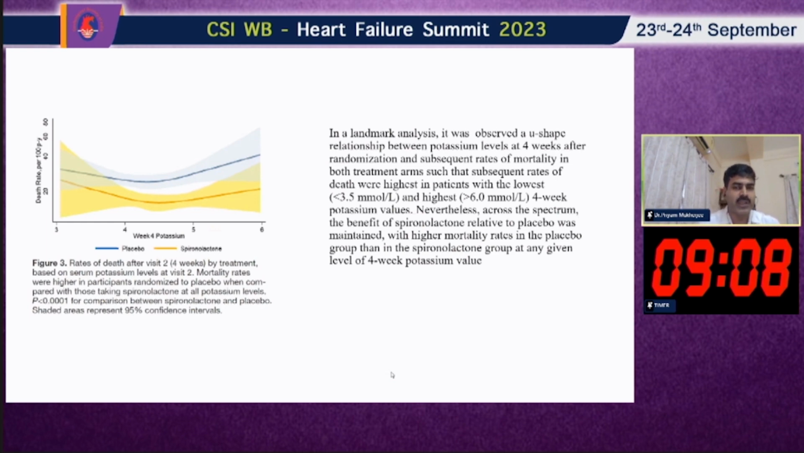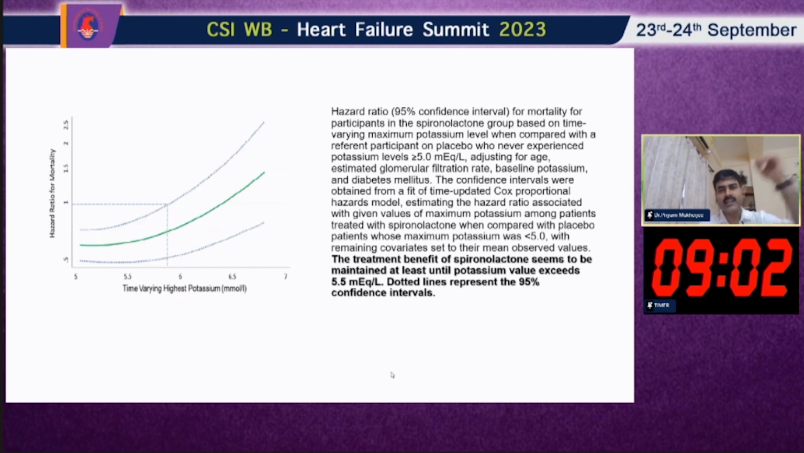So this is very interesting. This is a U-shaped curve. Now, this is another analysis with a hazard ratio with a 95% confidence interval, and this showed that the treatment benefit of spironolactone seems to be maintained. So I repeat, it seems to be maintained at least until potassium value exceeds 5.5 milliequivalent per liter, and the dotted line represents the 95% confidence interval.